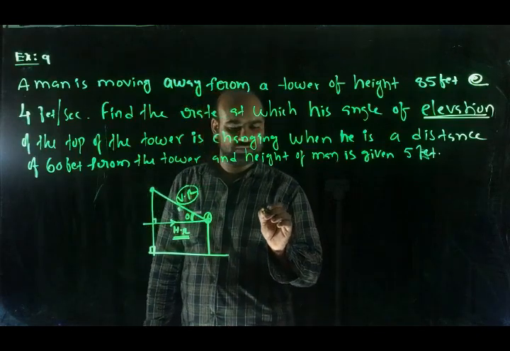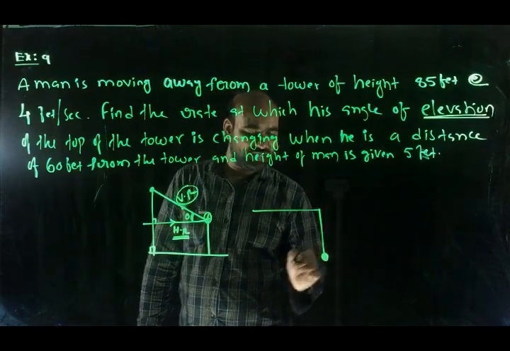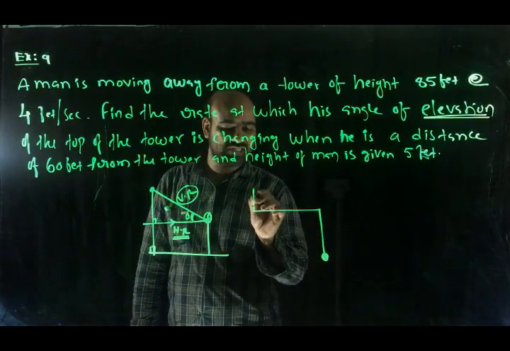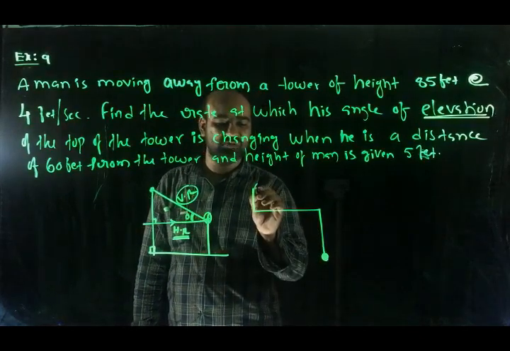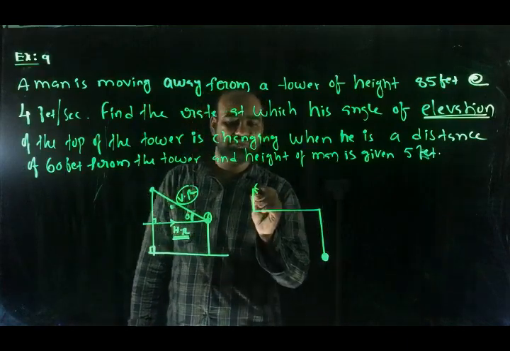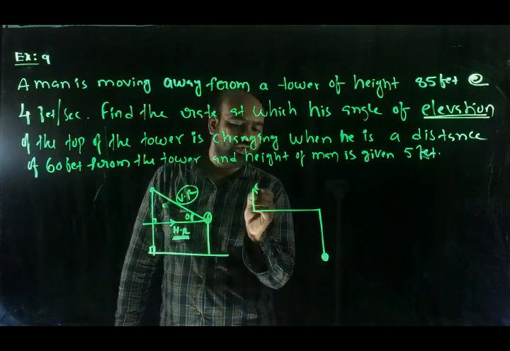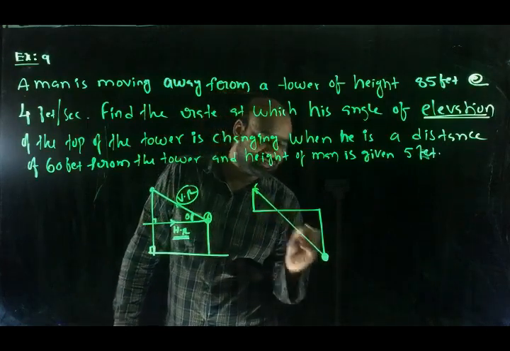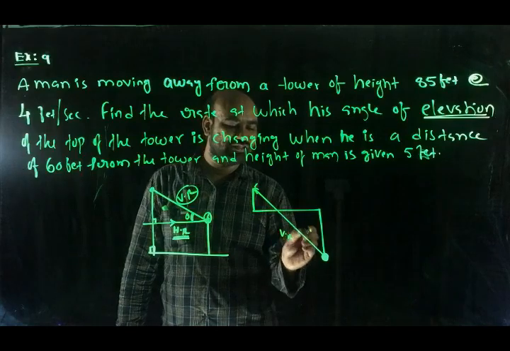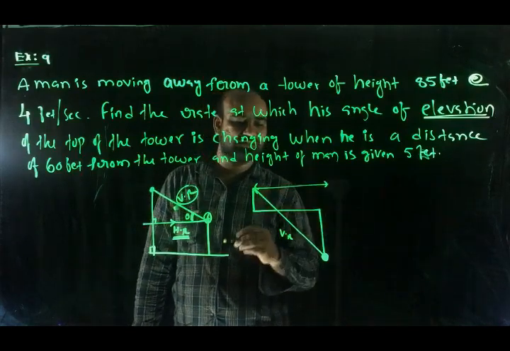Another situation. Here the object is here, the person is here. This is the observer's eye. Now we want to find what angle the observer's eye is making to observe this object. We need to join the eye and the object. This is called the vision ray. From the observer's eye, we draw a line parallel to the ground.